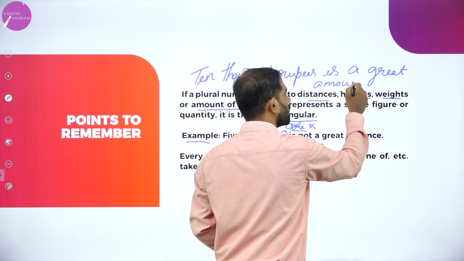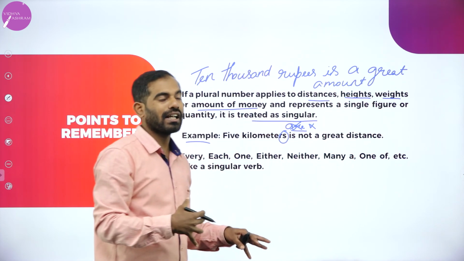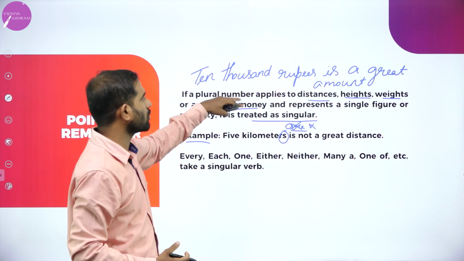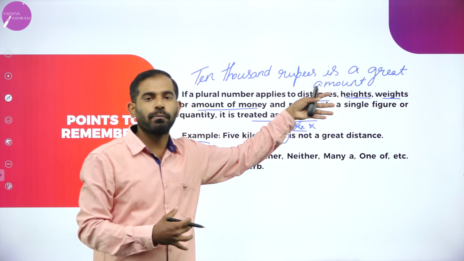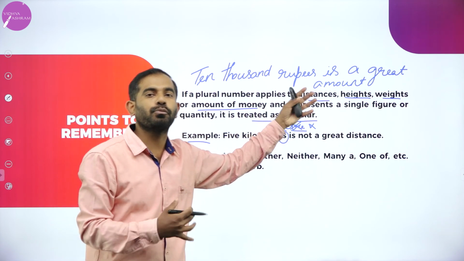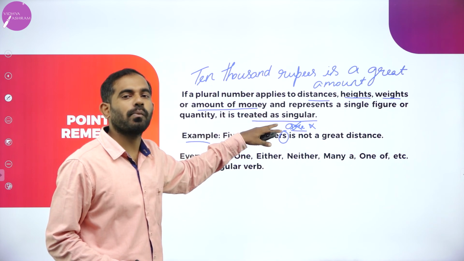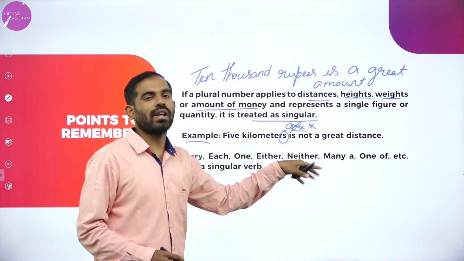It may not be, but for the poor, it is a great amount. 10,000 rupees is a great amount for the people or for the needy or for the poor. So these are the statements you need to keep in your mind while answering the questions.